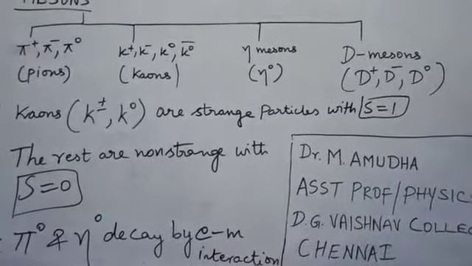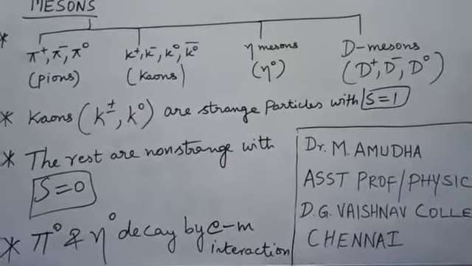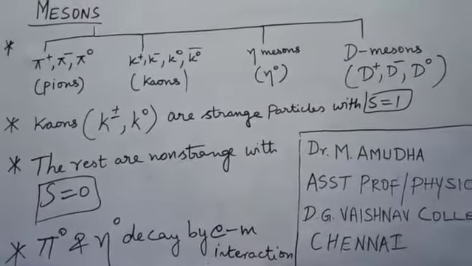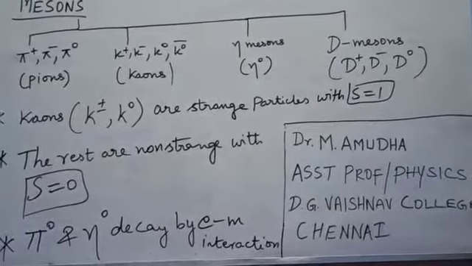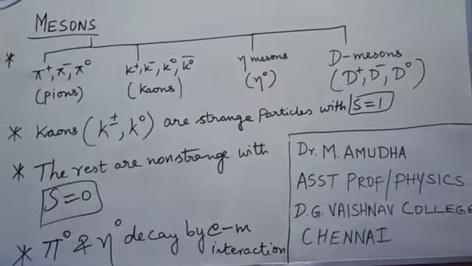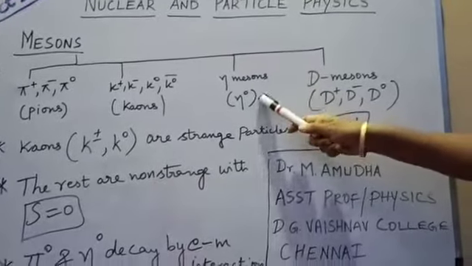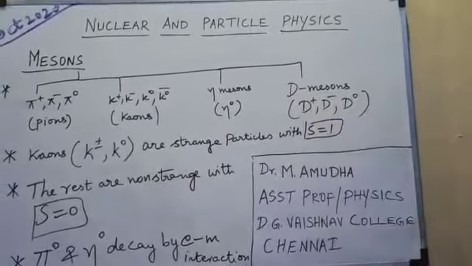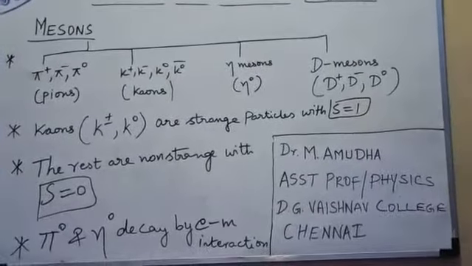So now we see about the detailed part of these mesons. Mesons are classified into pions, kaons, eta mesons and D mesons. Under pions, pi plus, pi minus, pi 0 particles exist. Under kaons, K plus, K minus, K 0 and the antiparticle K 0 bar exist. Eta meson contains only the uncharged particle eta 0. D mesons have D plus, D minus and D 0.